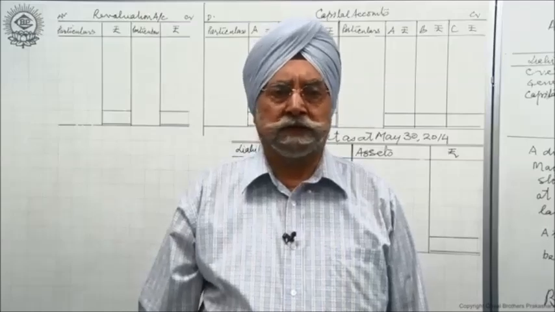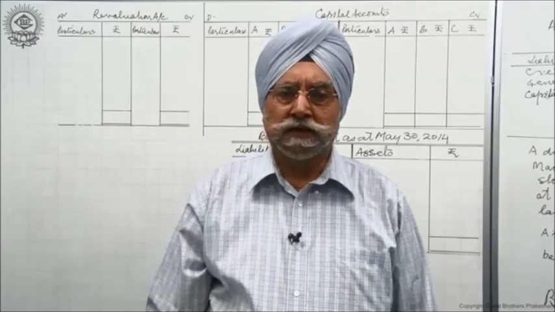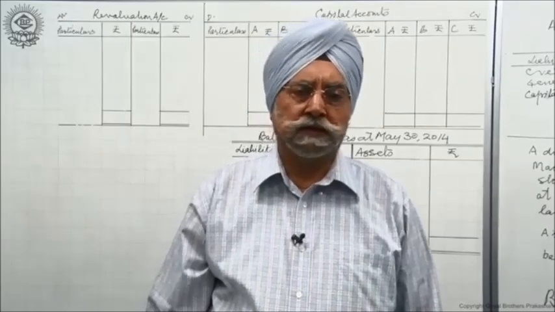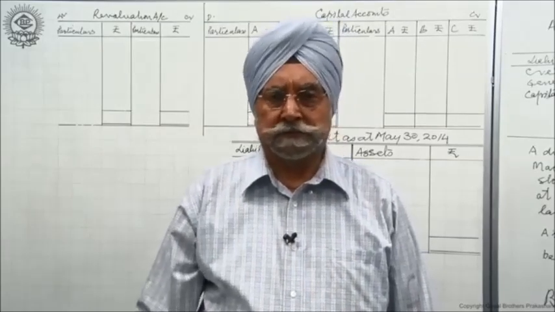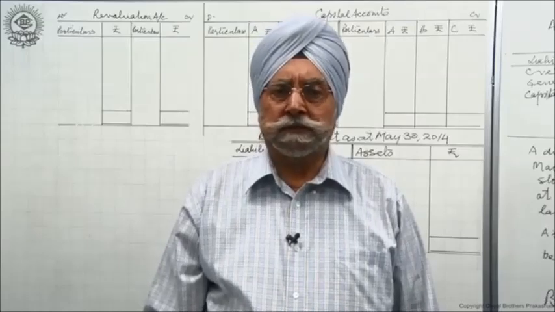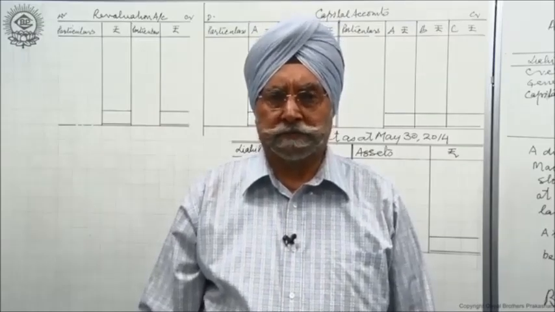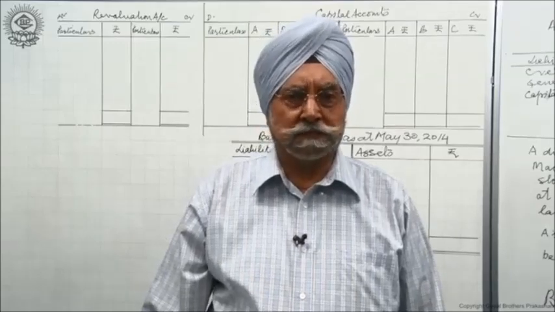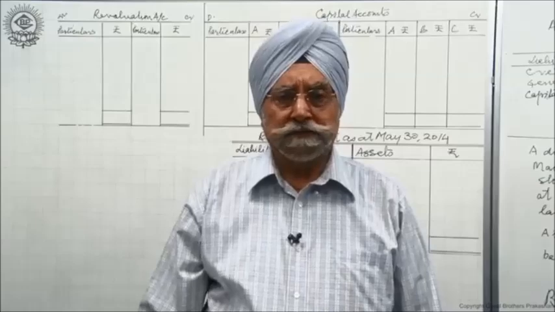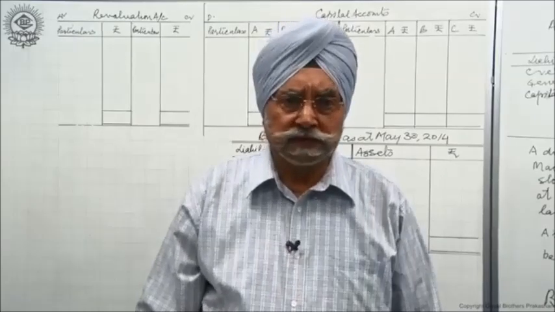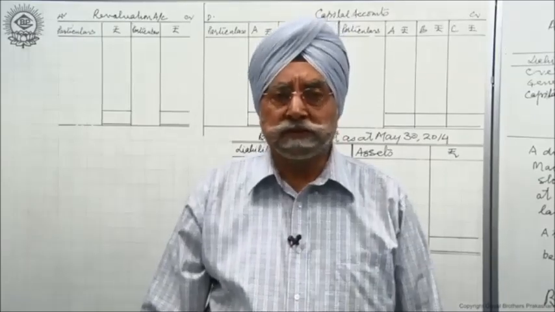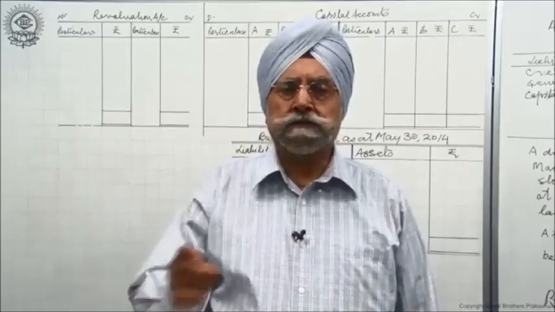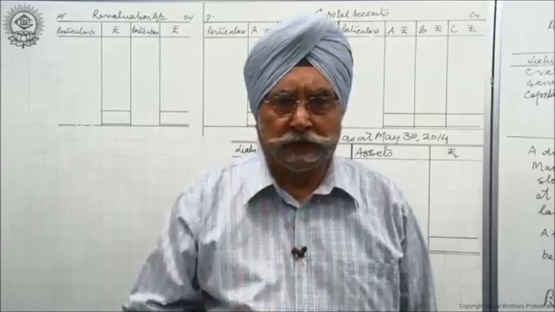Generally, the balance sheet is prepared at the end of the financial year, either 31st of March or 31st of December, whichever the date. But death takes place on any date. It may not be the 31st of March or 31st of December. However, if death takes place on 31st of March or 1st of April or 31st of December or 1st of January, then, my dear students, there is no difference between retirement and death.